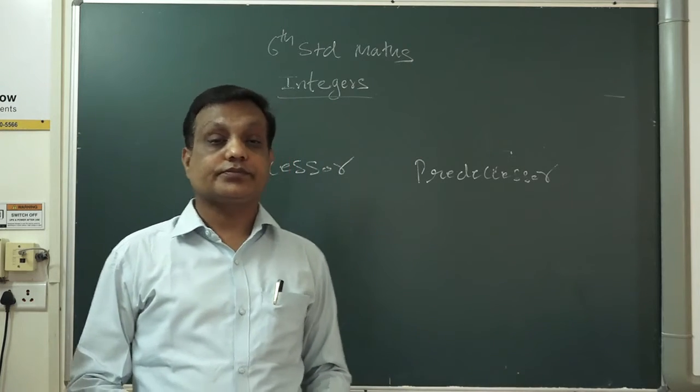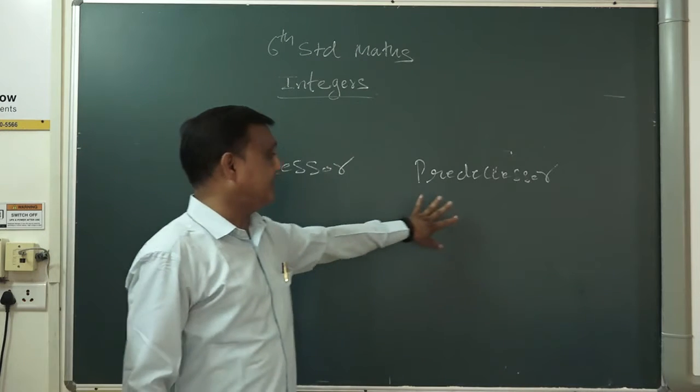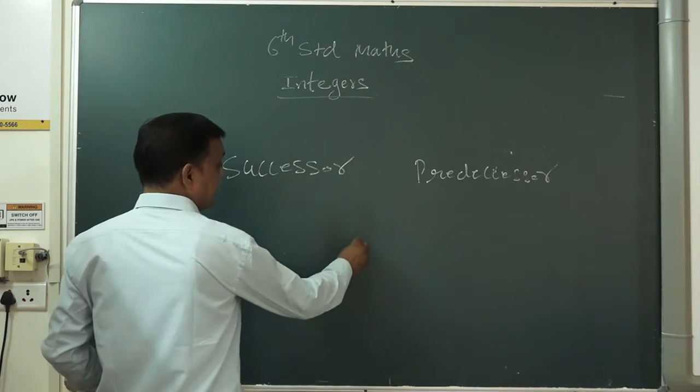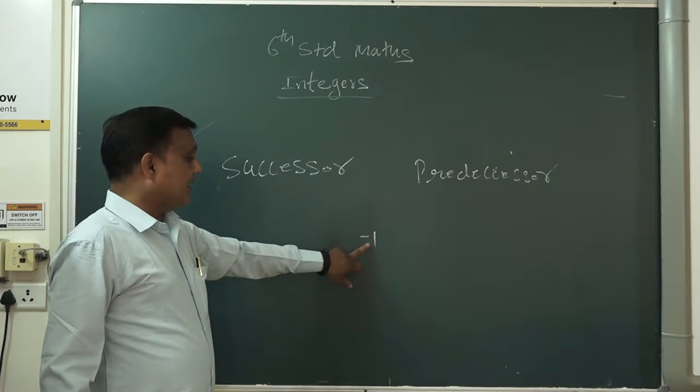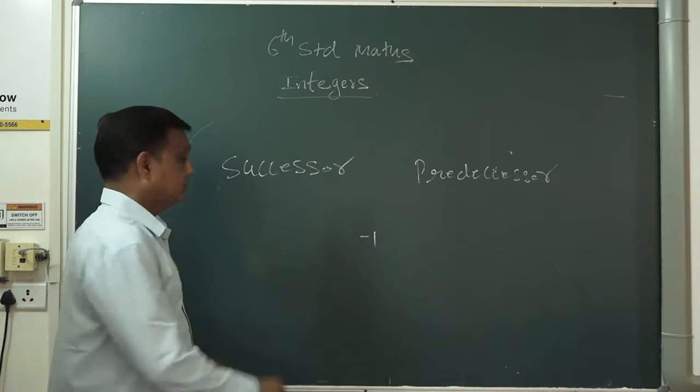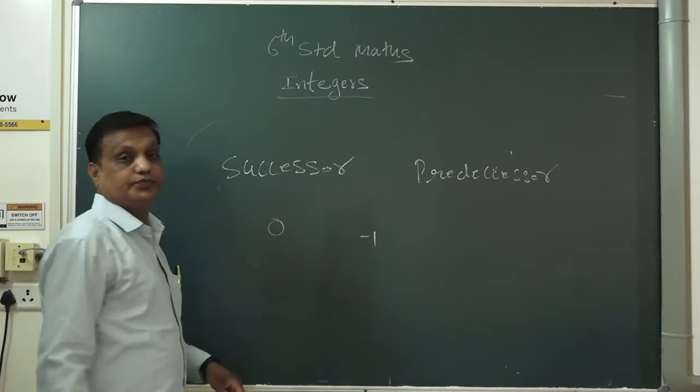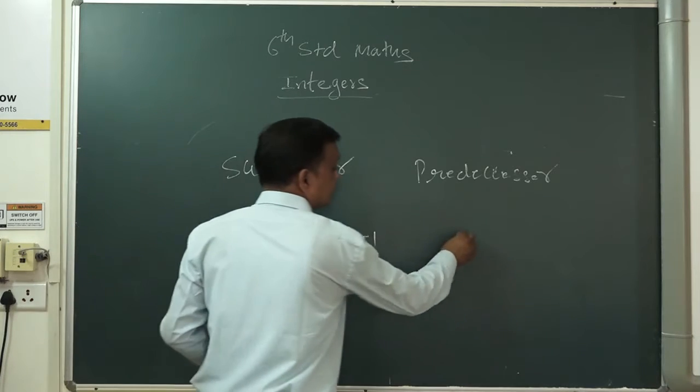Now here, successor and predecessor. If I ask minus 1, minus 1 successor is what? 0. And predecessor is what? Minus 2.